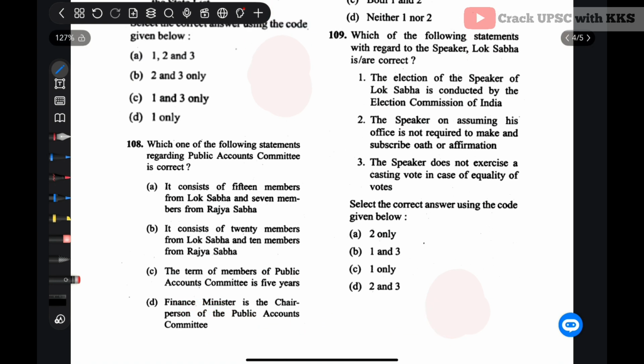Which one of the following statements regarding speaker is correct? The election of the speaker of the Lok Sabha is conducted by the Election Commission of India. Not correct. The speaker on assuming his office is not required to make and subscribe an oath or affirmation. That is correct, as speaker takes oath as an MP, member of parliament. So this is a very important point. The speaker does not exercise a casting vote in case of equality of votes. Incorrect. So only 2 would be the correct answer.